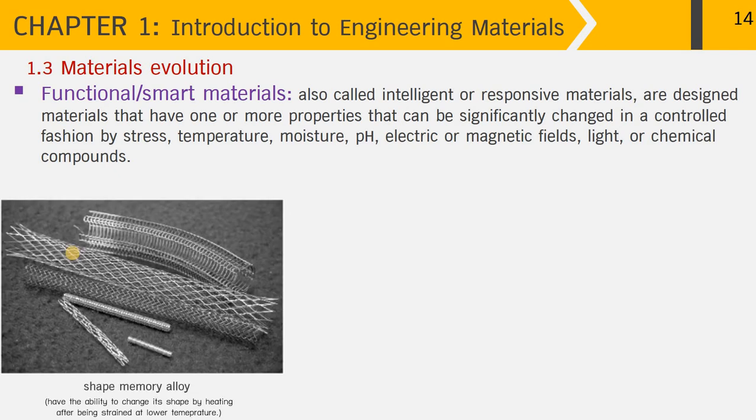The first example is the shape memory alloy. The shape memory alloy is known to have the ability to change its shape by heating after being strained at lower temperature, and is normally made from nickel titanium alloy.